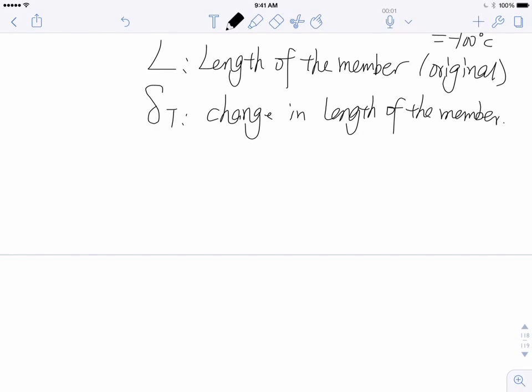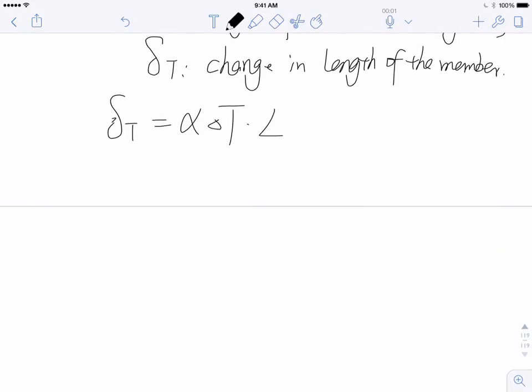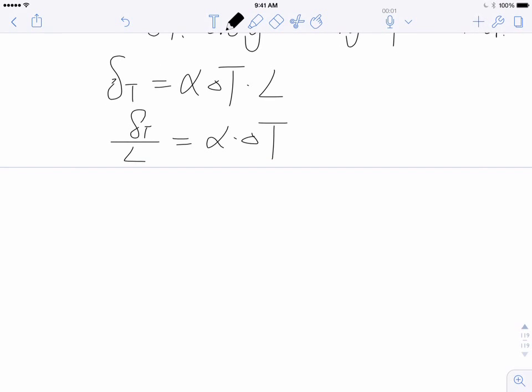Okay. All right. Now, let me summarize this a little for you. Delta T equals alpha delta T times L. Sometimes people also like to write it the other way. Delta T over L equals alpha times delta T. So what is delta T over L? Displacement over original length. What's that? Yeah, that's strain, right? Thermal induced strain equals alpha times delta T.